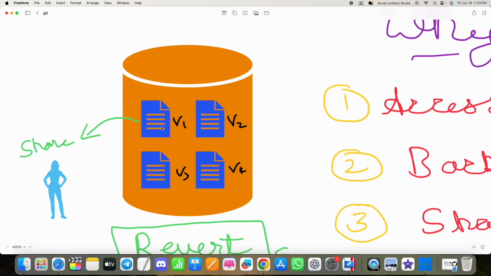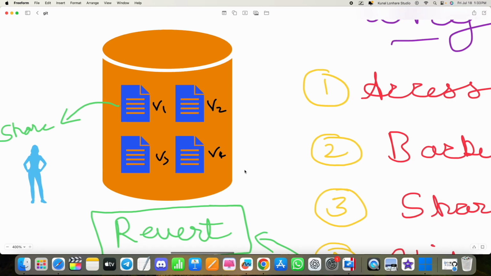And let's say if you update or make some addition, subtraction, or any sort of changes, that will become V2. And if you do more changes to that same file, it will become version 3. If you then make more changes, it will become version 4. If you make more changes to that same file, it will become version 5.